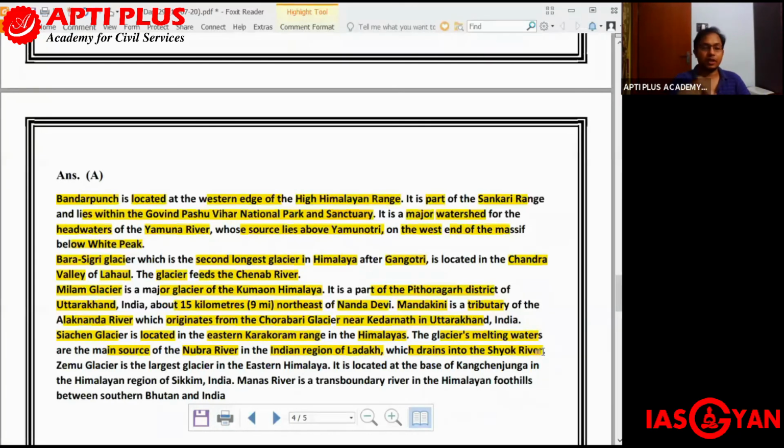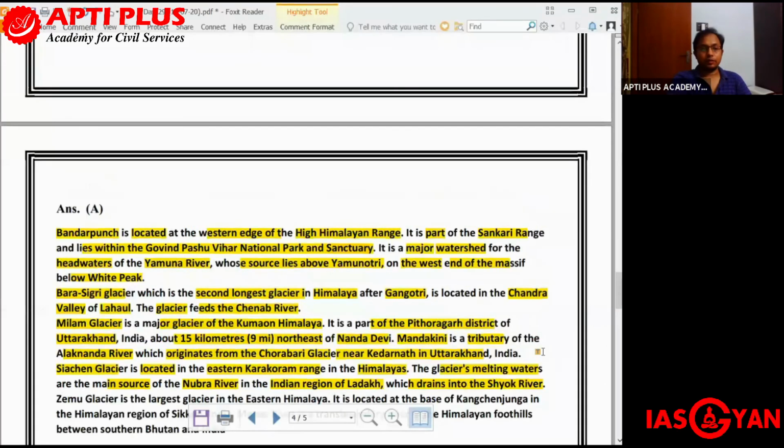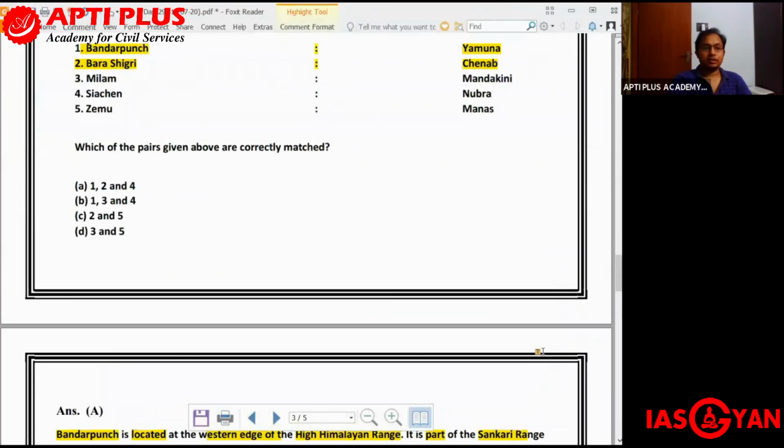It will drain into the Shyok. So very important, remember, Siachen Glacier is the main source for the Nubra River, which ultimately drains into the Shyok River. So Siachen has been mapped to Nubra, so that is correct.